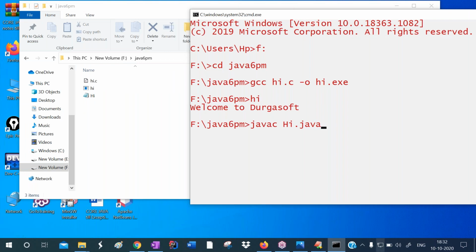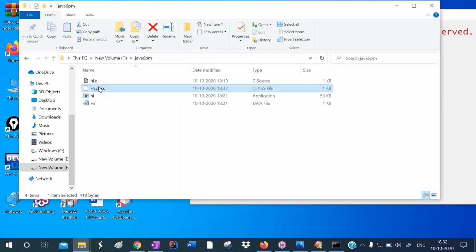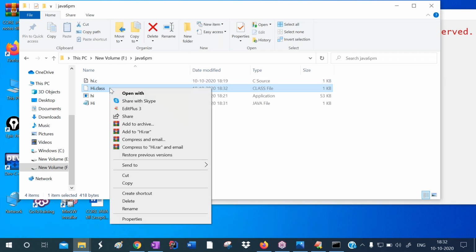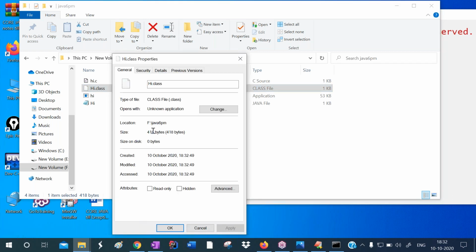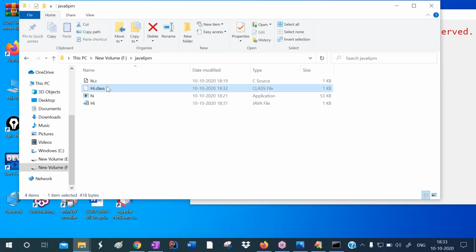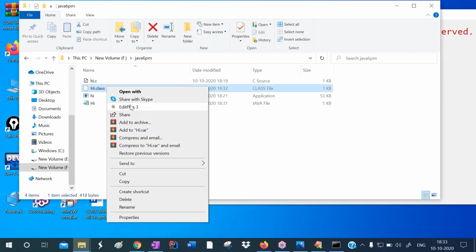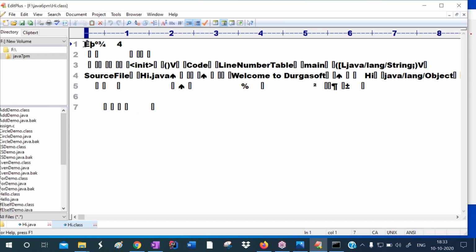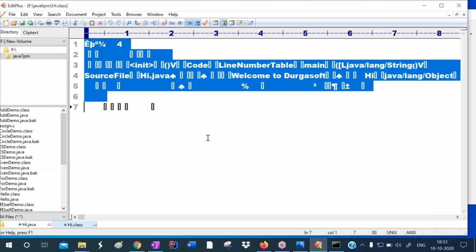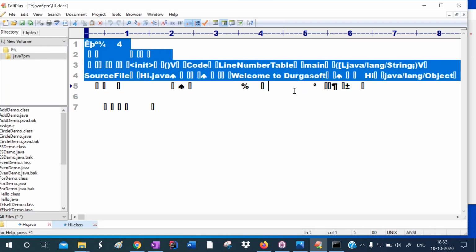Observe in the background. I'm pressing the enter key. Observe, another file is created. The Hi.class file is created. Now this class file is called the bytecode file. Dot class is the extension of this bytecode file. It contains bytecode. We cannot understand it. This code is called bytecode, intermediate code. No one can understand this code.